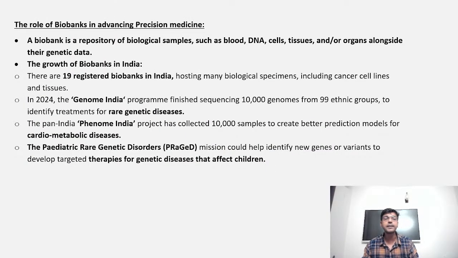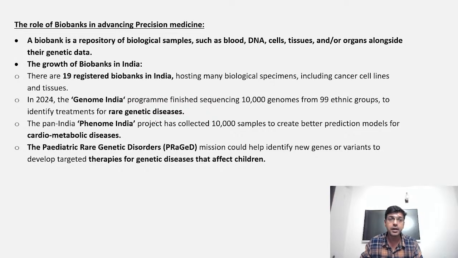Now we're going to see certain things with respect to biobanks. When we are developing precision medicine, we need a lot of samples, right? Because we have to understand these natural processes, how they are interacting, how they are causing the problem, how these mutations are happening in the human population. For that we have to understand through various specimens. That specimen will be provided by the biobank, right?